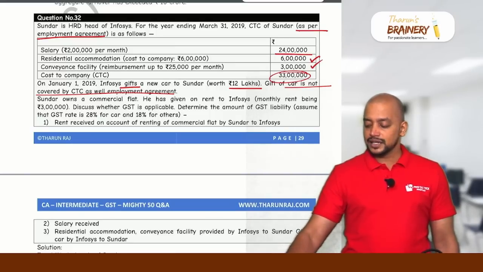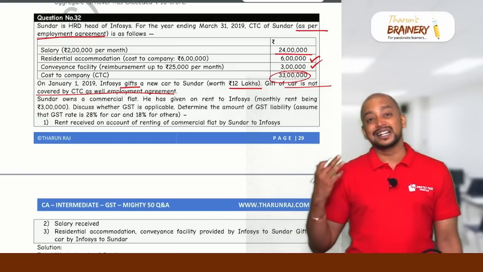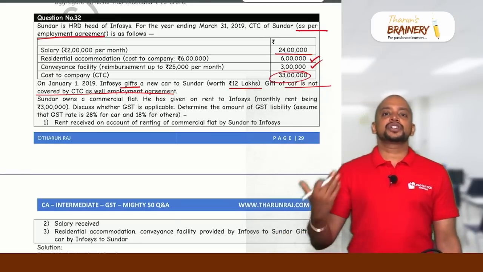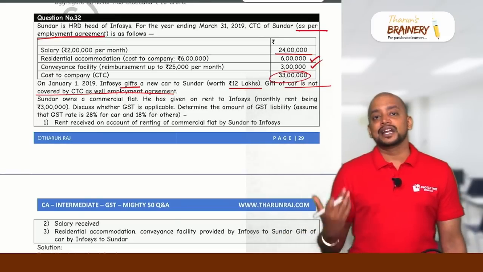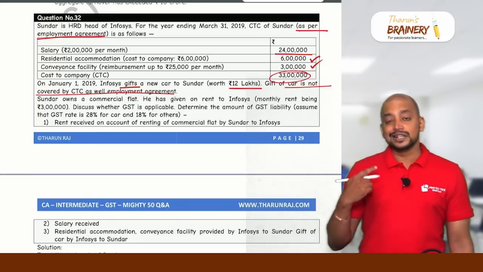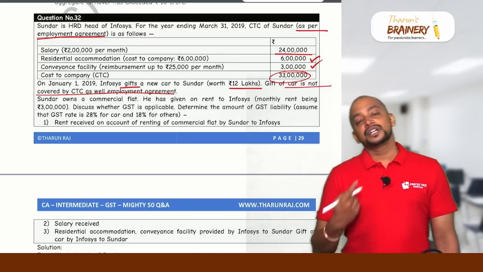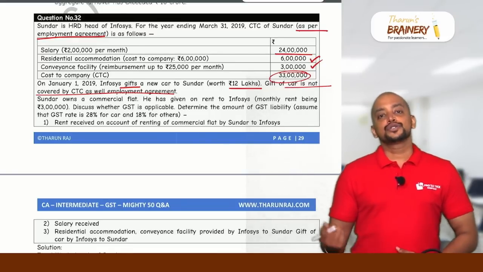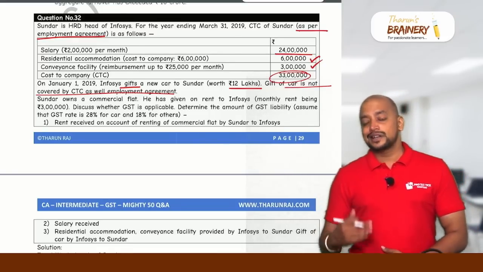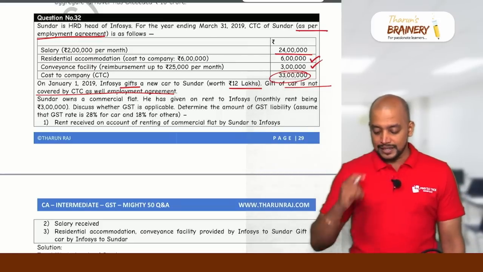So 3 lakhs into 12 means 36 lakhs. So renting of commercial property will be taxable under FCM. So here 36 lakhs is the rent amount. So definitely it exceeds the threshold amount. So Sundar is required to register and pay GST on this rent.